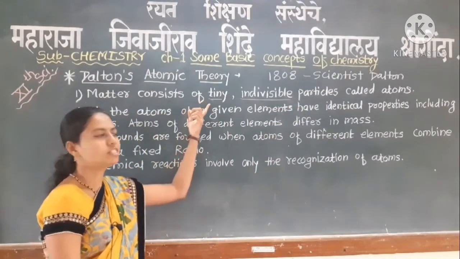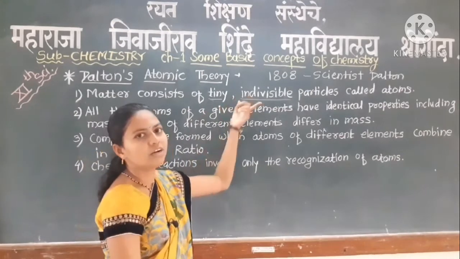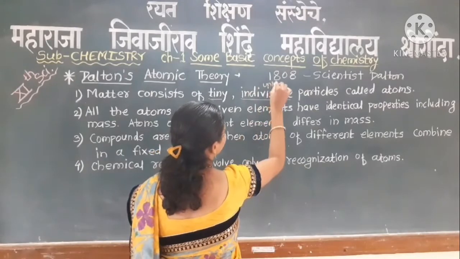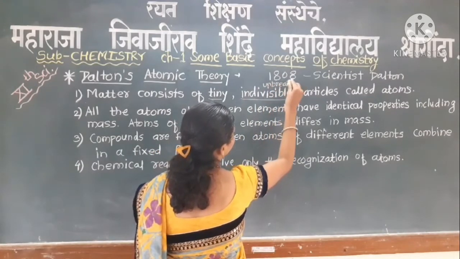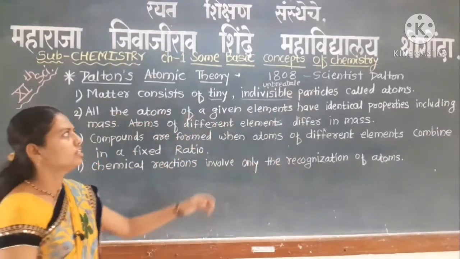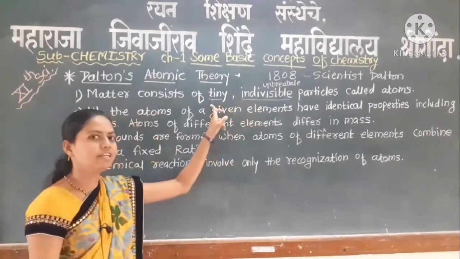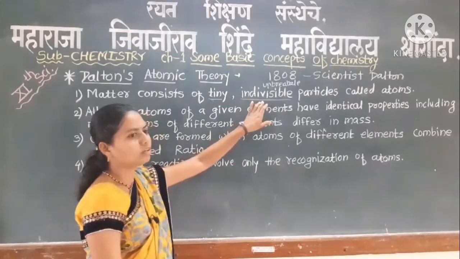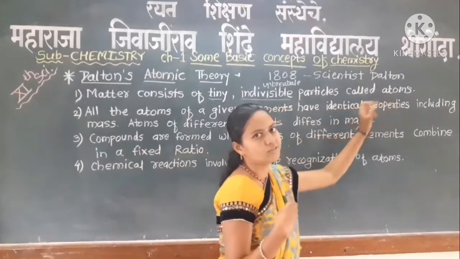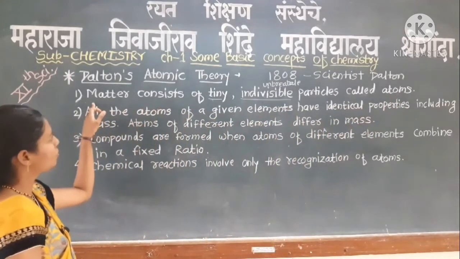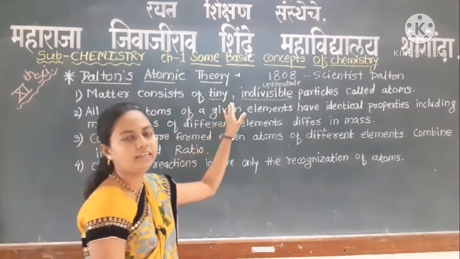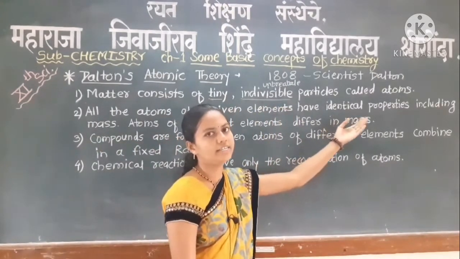Tiny means very small, and indivisible means which cannot be broken down, that is, unbreakable. These very small particles that cannot be broken down into other particles are called atoms. So the first postulate of this theory is that matter consists of tiny indivisible particles called atoms.